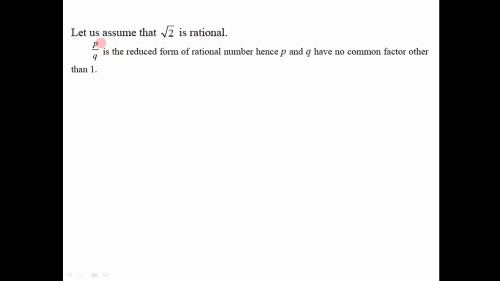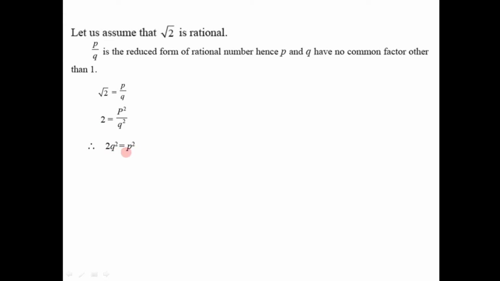So if we assume that root 2 is a rational number, we can express any rational number in the form p divided by q. So here also p divided by q is the reduced form of a rational number where p and q have no common factor other than 1. So let us express root 2 as root 2 is equal to p divided by q. Now if we square on both sides, we get root 2 square, that's 2, is equal to p square divided by q square. That is, if we take q square to the left hand side, it will be 2 into q square, that is equal to p square.